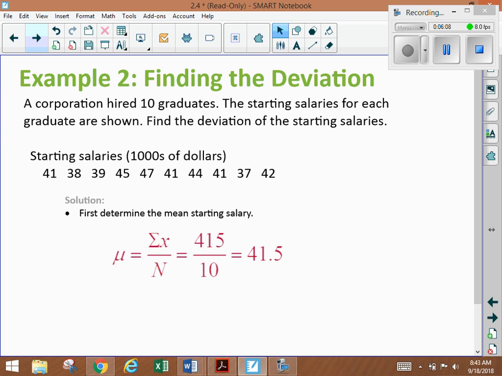We're using this symbol mu, instead of x bar, because this is all of them. This is all of the starting salaries, not a sample, but all of them. So it's good to point out that we're using mu right here instead of x bar. So first we'll find the mean.